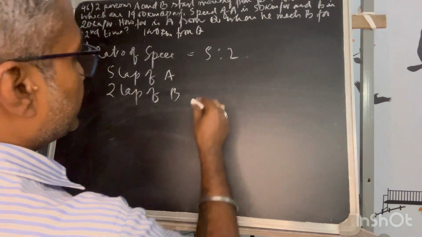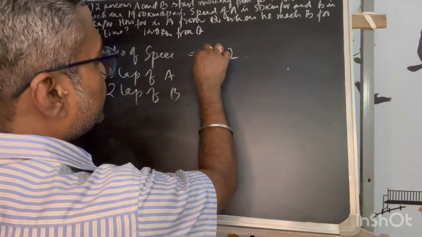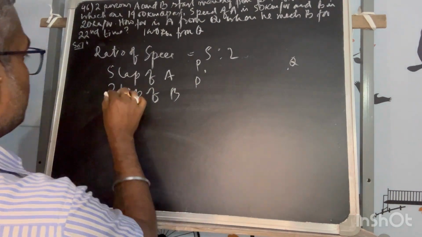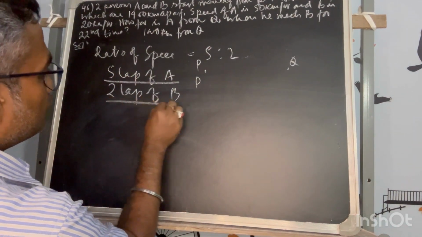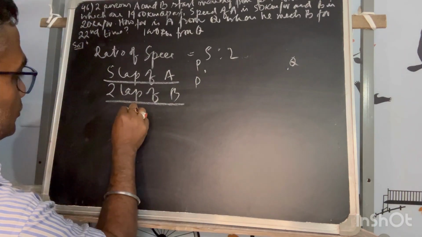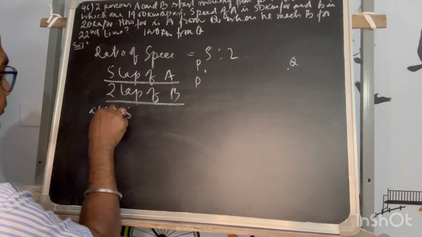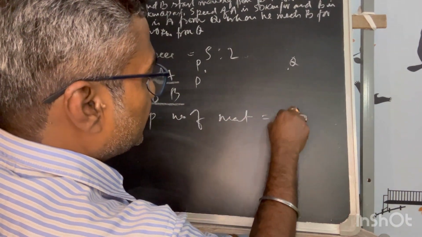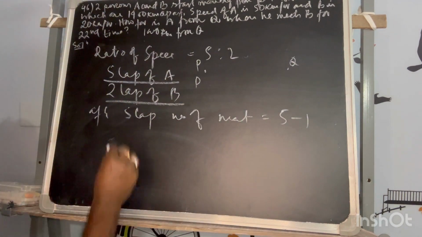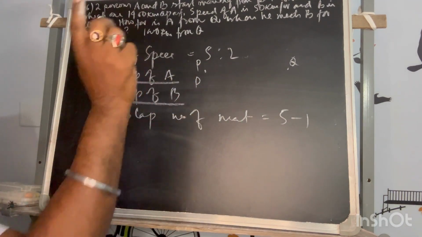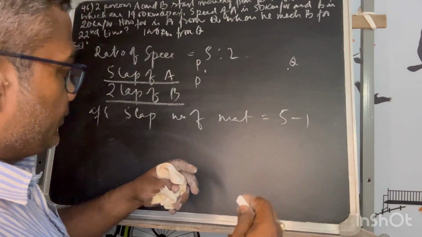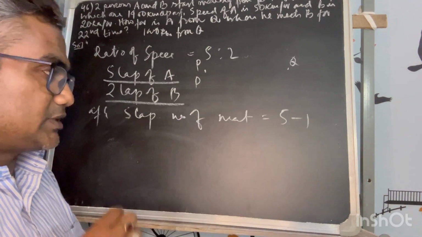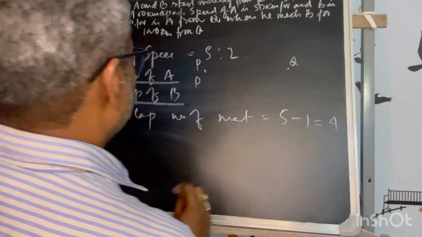So we can say, if somebody is starting from P going to Q together, then in the first lap they won't meet. On completion of 5 laps, he will make 2 laps. In the first lap they won't meet, so after 5 laps the number of meets is equal to 5 minus 1. For every lap of A, he will meet B, either in the forward direction or in the reverse direction. So this is 5 laps.